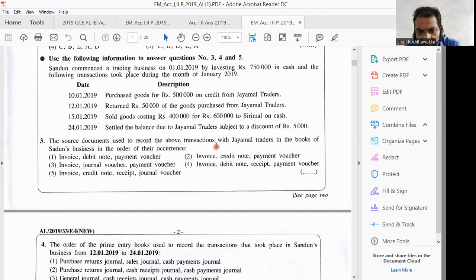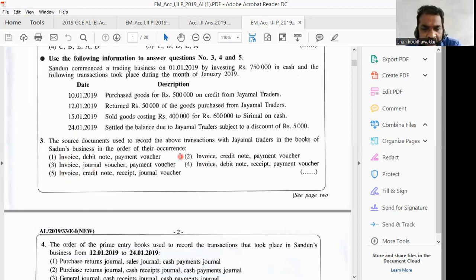If you are given another transaction which is not related to Jayamal, we have to ignore it. Then to record a credit purchase, we prepare the purchases journal. The source document will be the purchases invoice. Then we check whether invoice is there. They just say invoice, so purchase invoice. In all 5 answers, the first one is invoice.